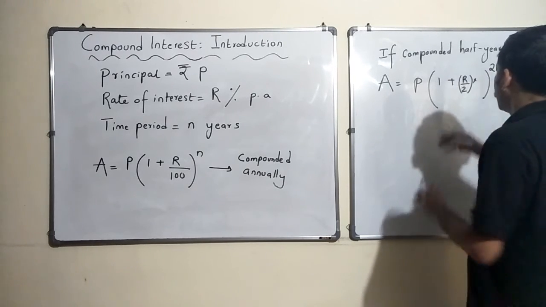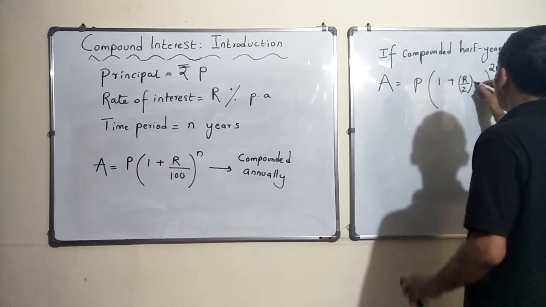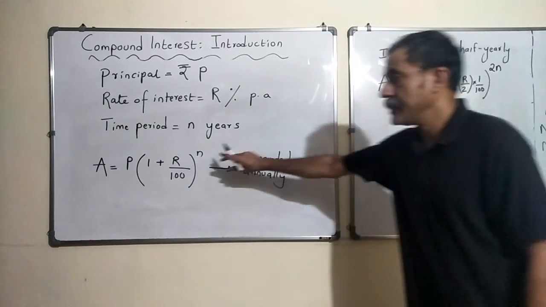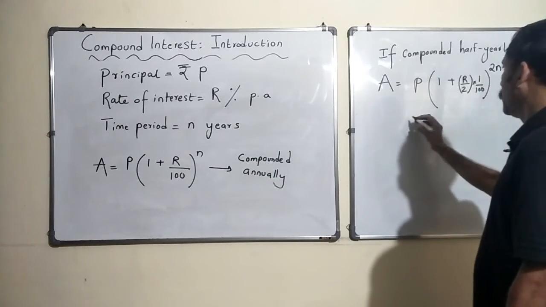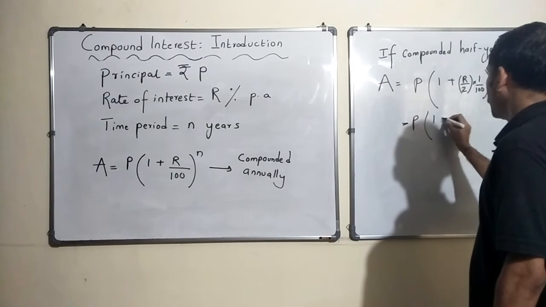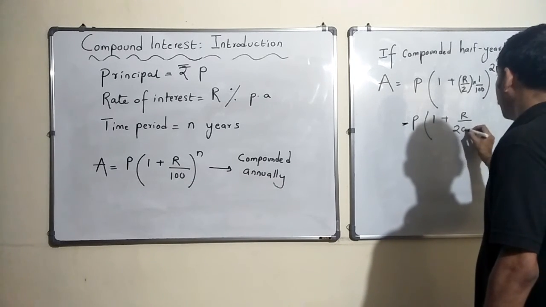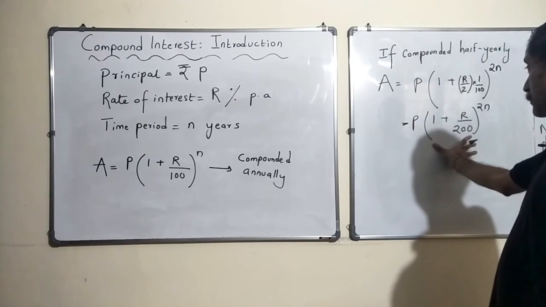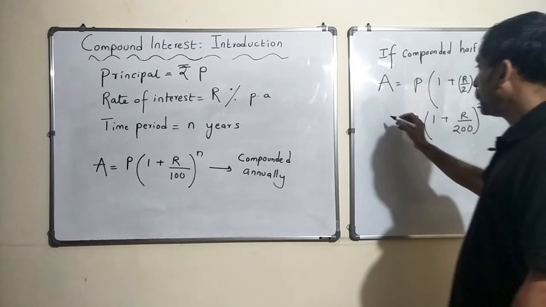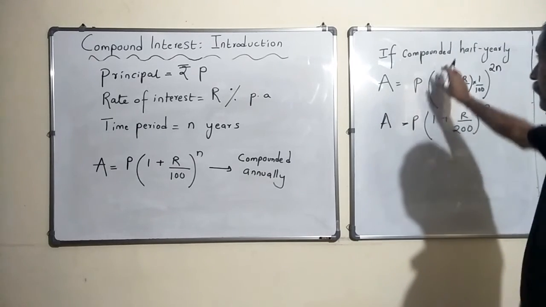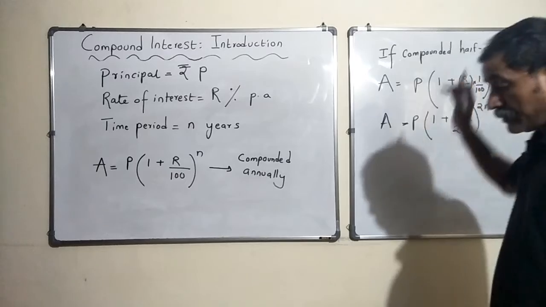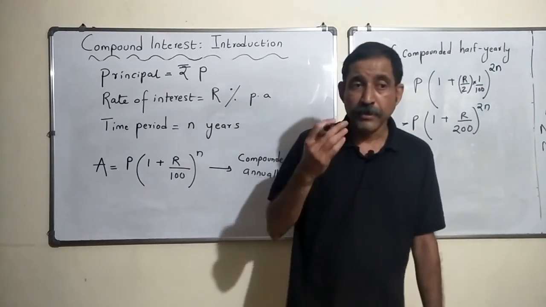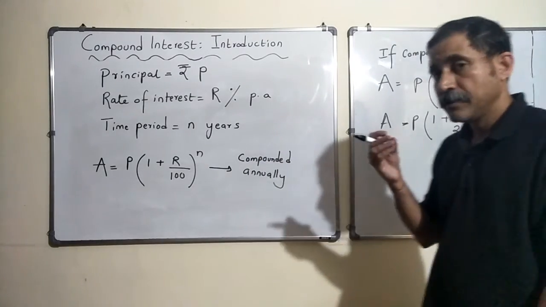Into 1 by 100. I just copy the 100. Instead of r, it has become r by 2. Now this will be 1 plus r by 200, raised to 2n. So that would be the amount if compound interest is calculated half yearly, once in 6 months.